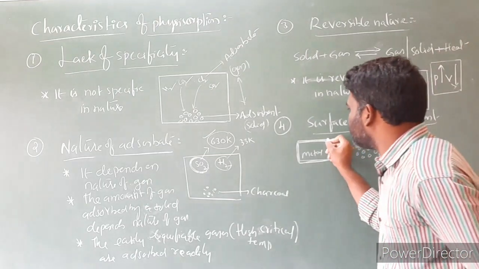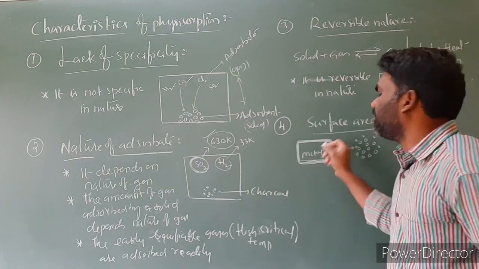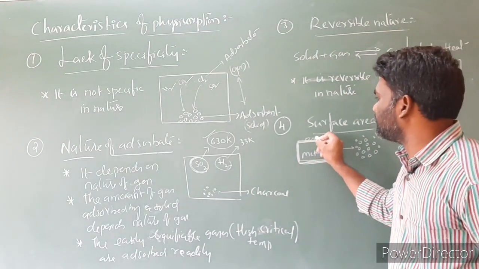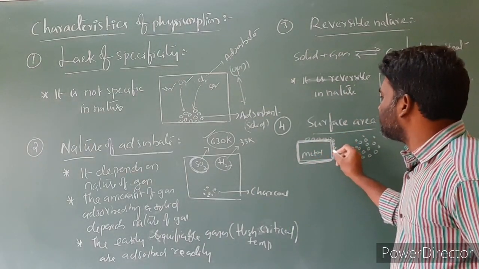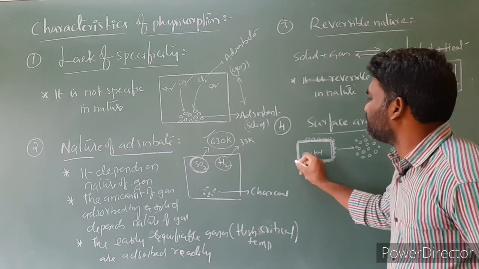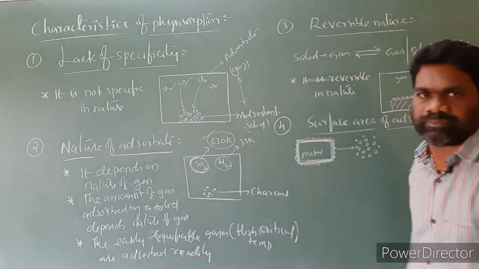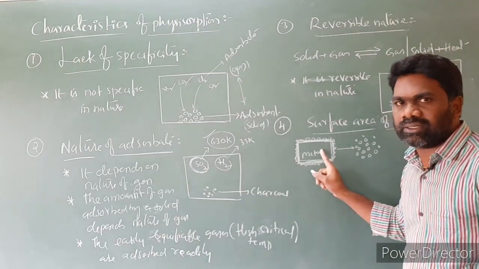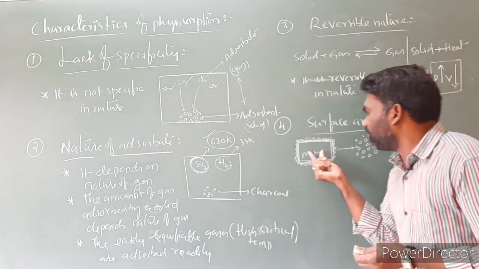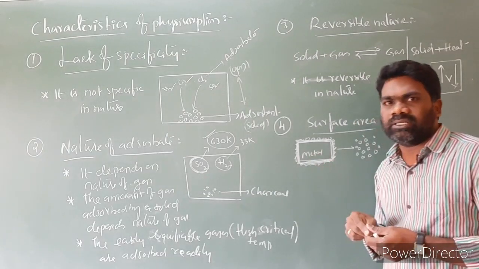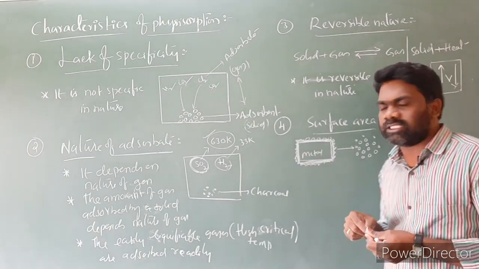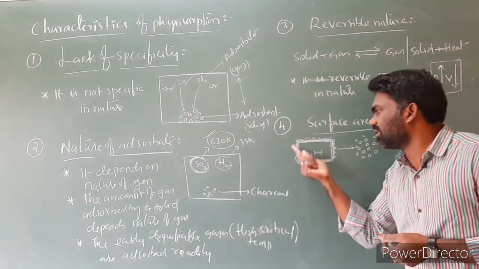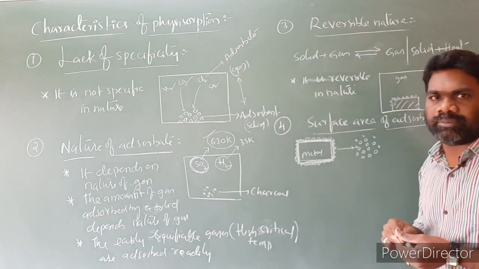In this case, only the particles present on the surface are involved in the adsorption. The particles present inside this solid, this metal, are not involved in adsorption. Only particles present on the surface are involved in the adsorption process.